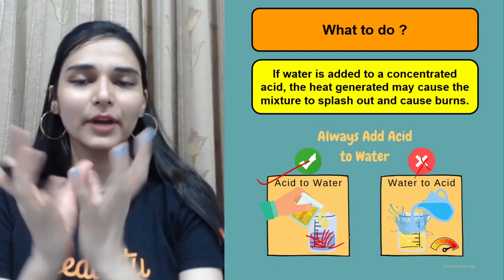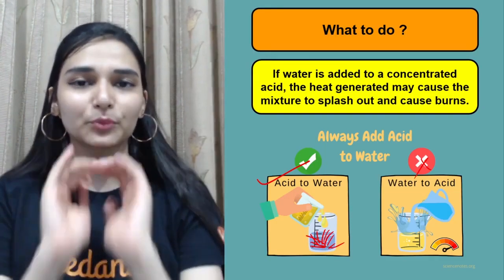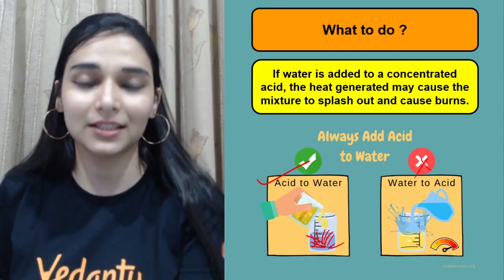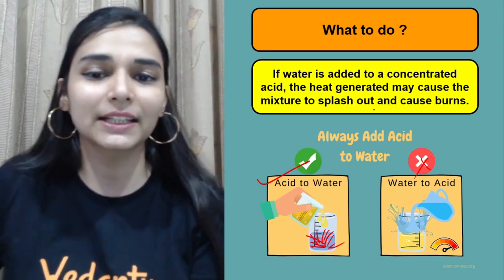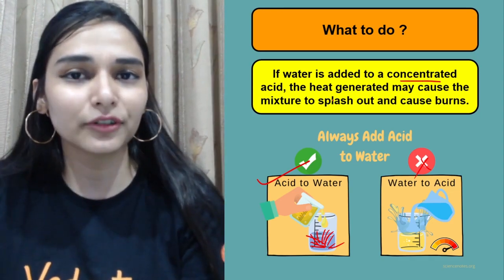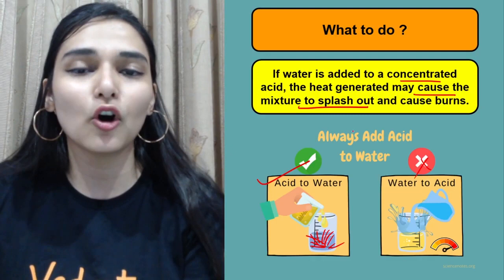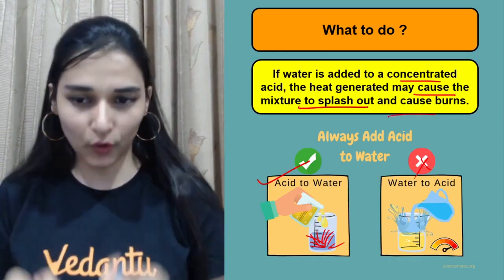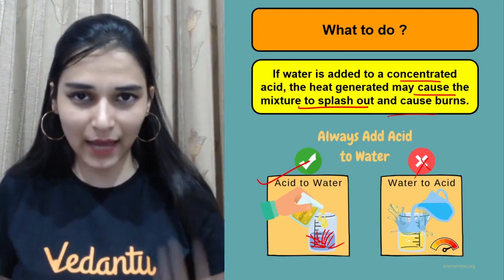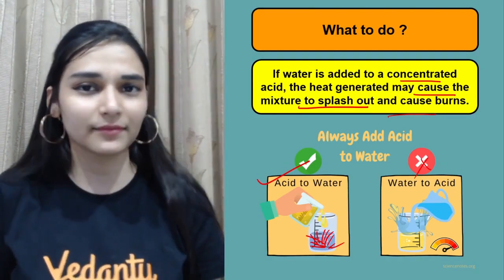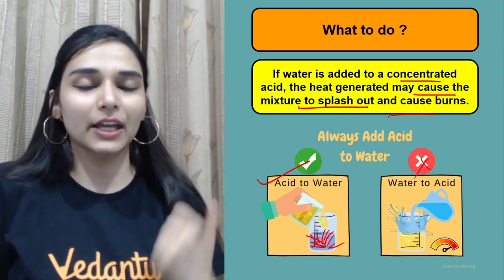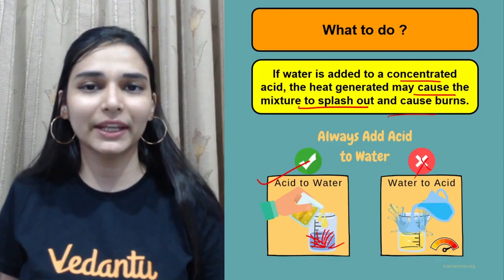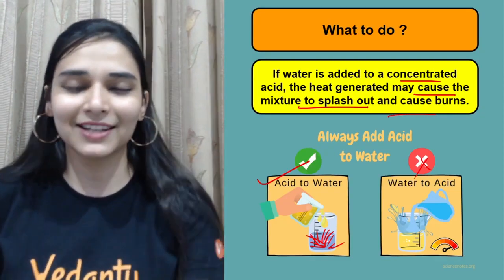The heat will be dispersed everywhere, so there are fewer chances of any fire accidents, or of any heat that you would be getting basically. If water is added to concentrated acid, the heat generated may cause the mixture to splash out. So you are adding water into acid all at once, what will happen, acid will spill out. And another thing could happen, the container can break. So if the container with the acid is breaking, then that is not safe at all.